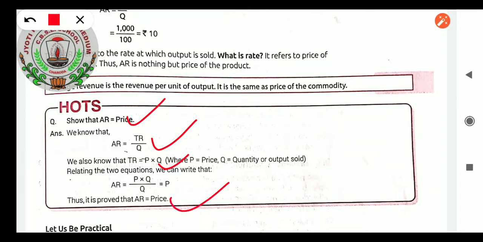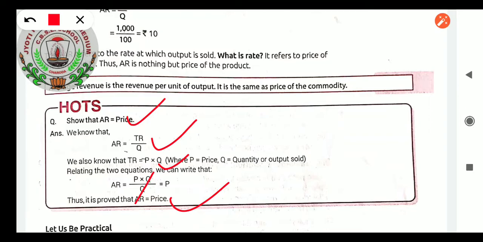So average revenue equals what? Price. How can we write it? Cancel the Q. What is left? Average revenue equals P. So that is proved: AR equals price. In a subjective question, if it is asked, you can prove it. Why AR equals price?